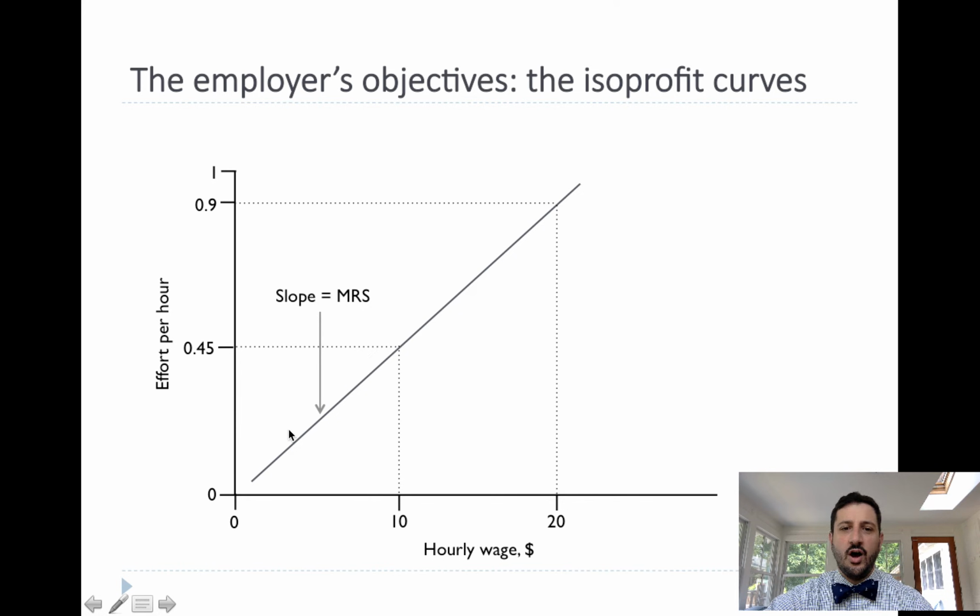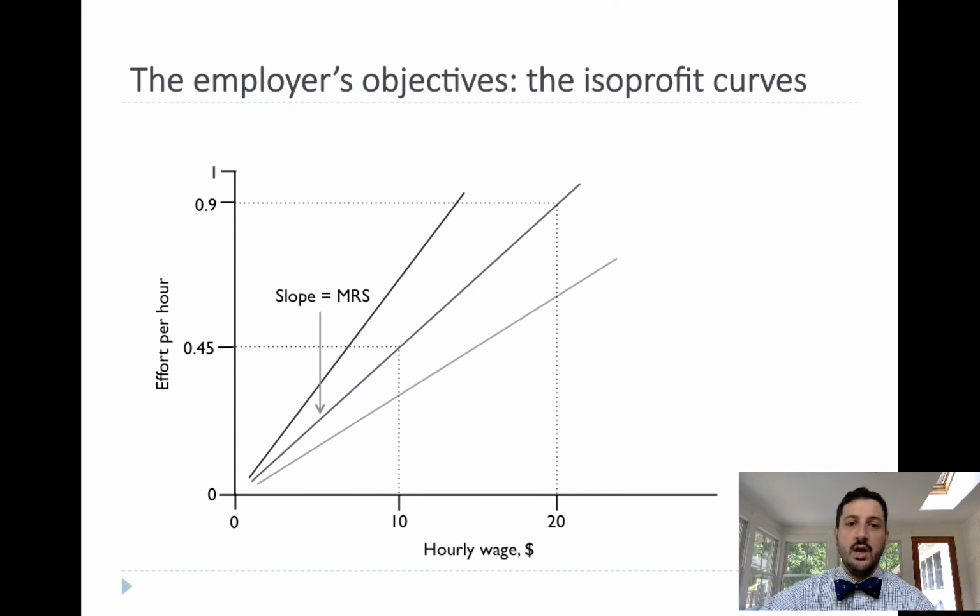And so all the points along this line give us the same output at the same cost, and therefore the same profit. Now, we're going to have lots of different profit curves. There's actually going to be an infinite amount of isoprofit curves. We're drawing three here. Now, the question is, which do we get higher profit on? Well, at $10 an hour, we're getting 0.45 effort. Here, we'd be getting even higher effort, while on the bottom one, we'd be getting lower effort. So the ones closer to the left are higher profit, and the ones closer to the right are lower profit.